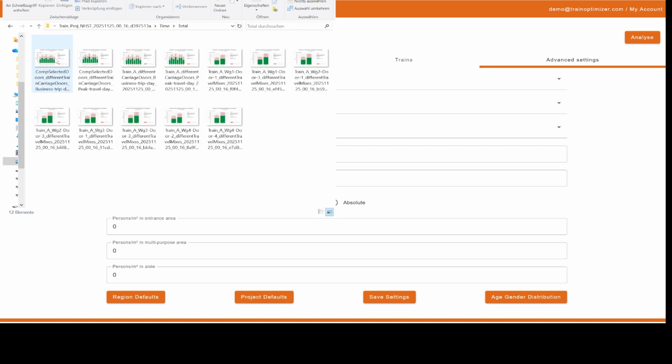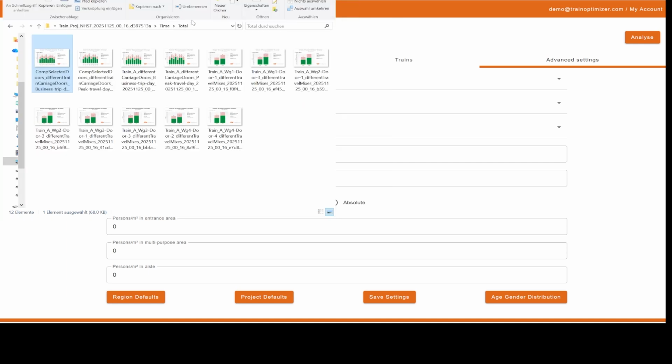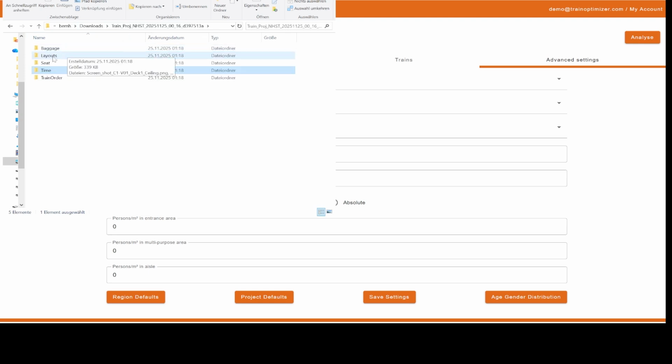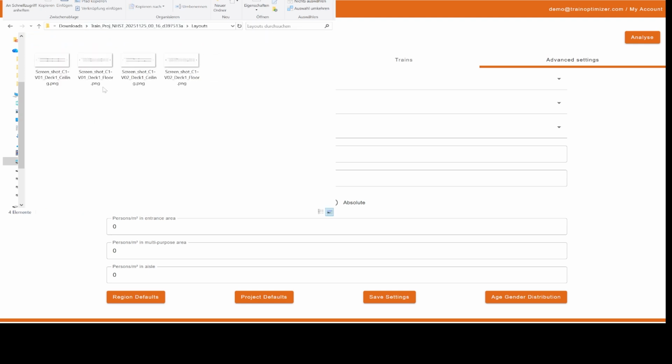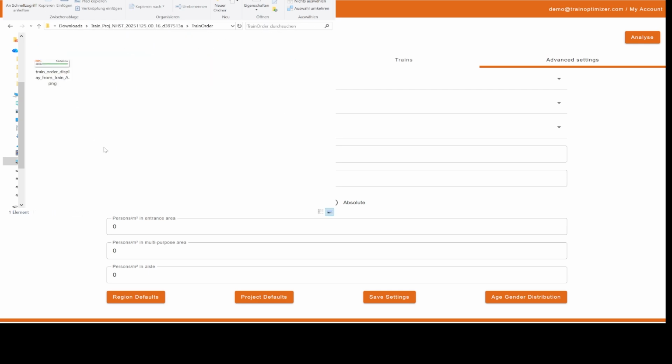As an example, we can see here the representation of the time values for the entire train, from the individual doors of the first carriage to the last carriage, and can also see which doors will allow passengers to board and alight more quickly and which doors in the train formation are the weak points. Under Layouts, we again have the layouts of the individual selected carriages available, and there is also a file called Train Order, which shows the order of the carriages.